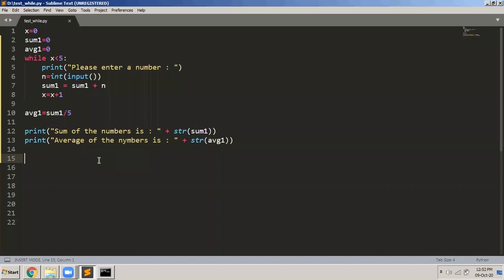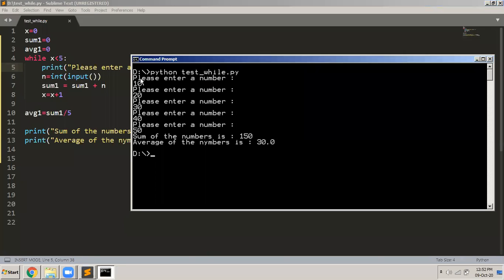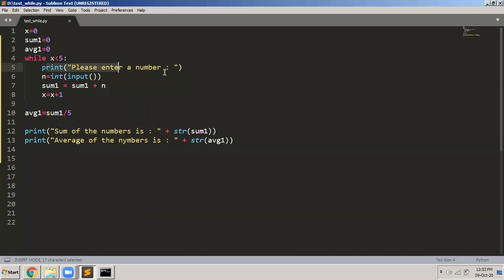What did we do in this program? We declared some initial variables because we wanted to store the sum, the average, and one variable to loop. Then we started the loop while x is less than 5. And then we printed a message to the user, please enter the number. Every time in the body, I want to display a message, so every time it displayed please enter a number, and I was entering the number. So this was getting executed every time.